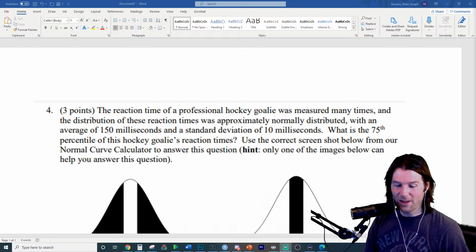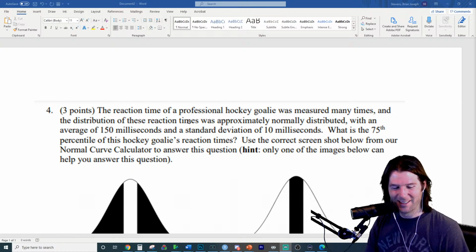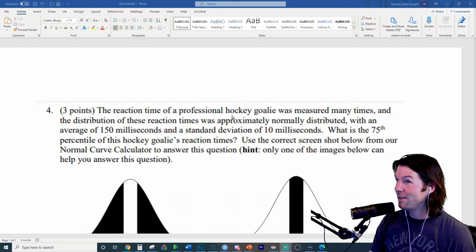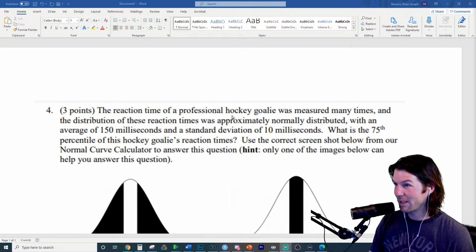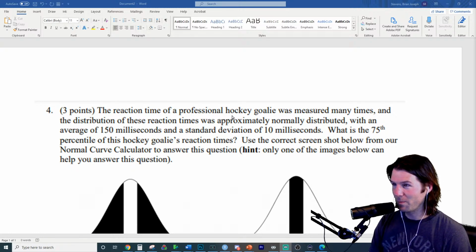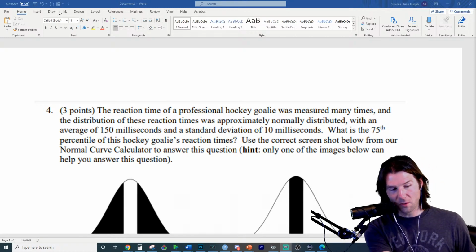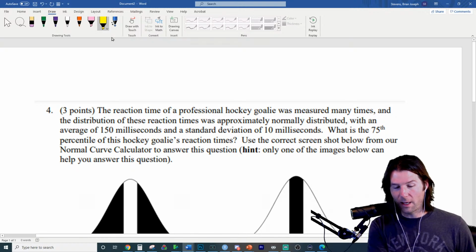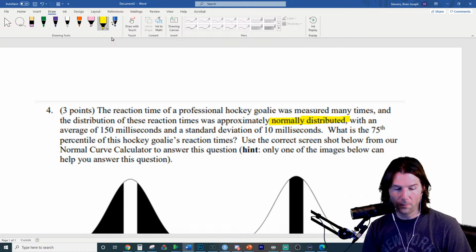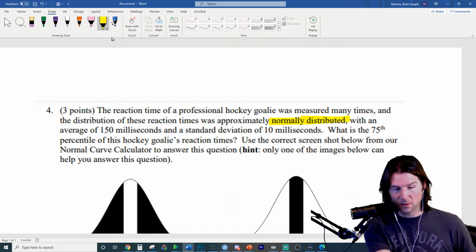The reaction time of a professional hockey goalie was measured many times. And we get a normal distribution from it. Okay, that's a key assumption right here. We've covered a lot in class and during office hours how to check if things are normal. Make sure to watch those parts of the video. With an average of this, and so this is the what.